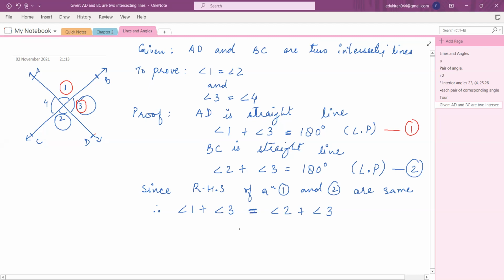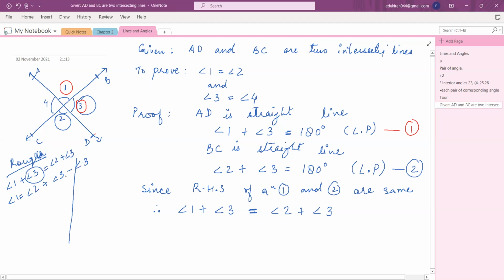Why will it get cancelled out, Miraj? Tell me. See, it's a shortcut. This is rough part. I'm doing it here. Sorry, this is rough. If you have angle 1 plus angle 3 is equal to angle 2 plus angle 3, so this angle 3 is positive. If you take it to the other side, it will become minus angle 3, right?